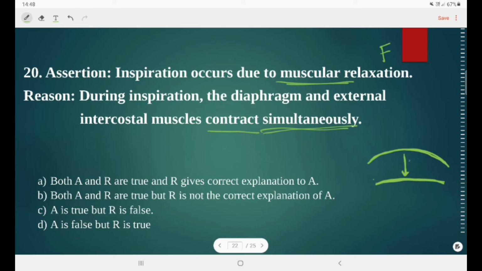They want to come back to the original position. That is why this statement is true, but the first statement, that inspiration occurs due to muscular relaxation, is false. So here reason is true, but assertion is false. The option D will be the correct answer for this question.